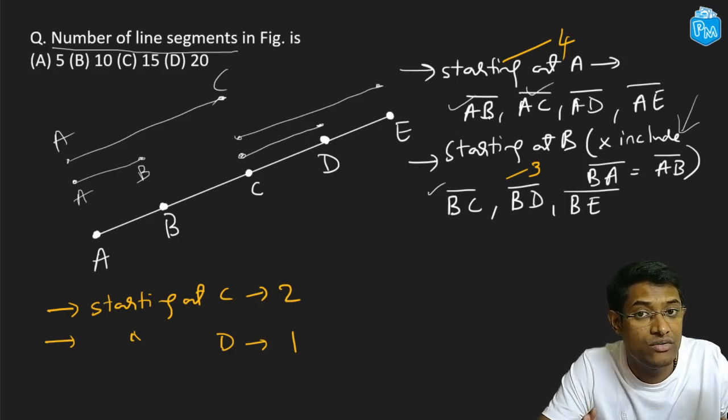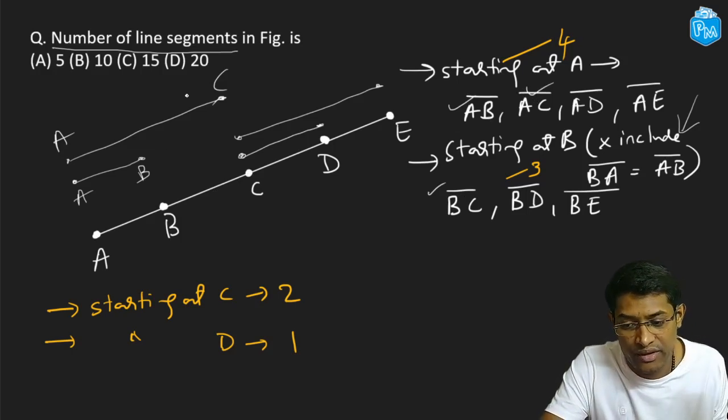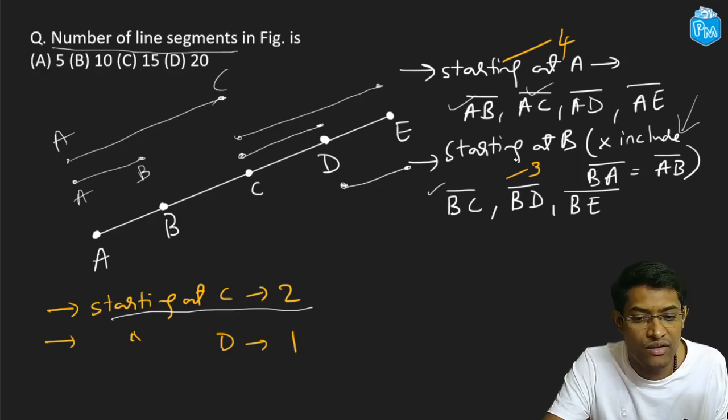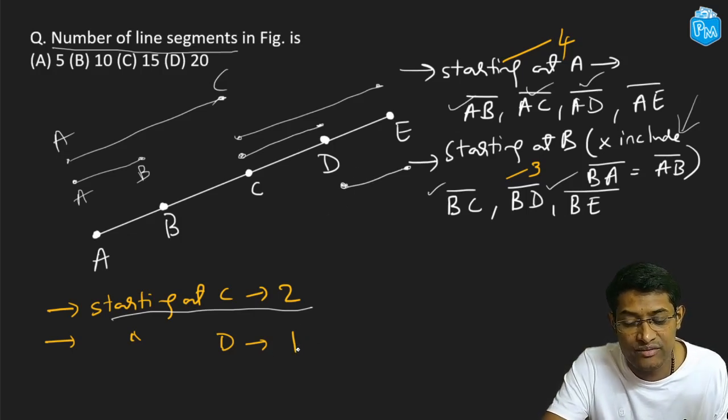So I do not want to count the same line segment 2 times because then I would get the wrong answer. All right. So I can get 2 new line segments starting at C, and starting at D I get only D. All the other ones, DC, DB and DA, are already counted. Like DA is the same as AD, DB is the same as BD, and you have already counted CD, which is the same as DC. So we don't count them. So there's only one new line segment that we get.